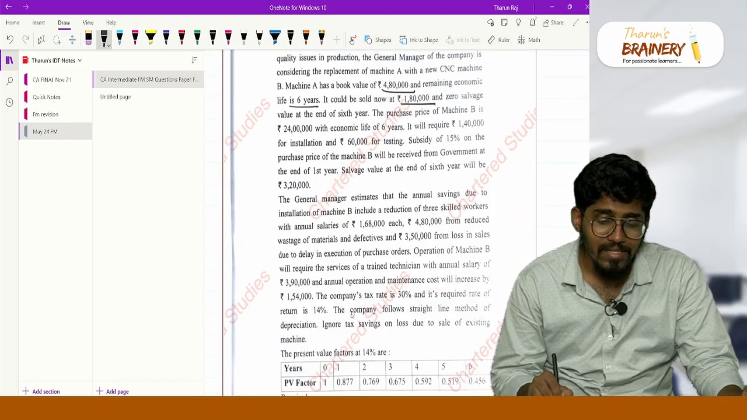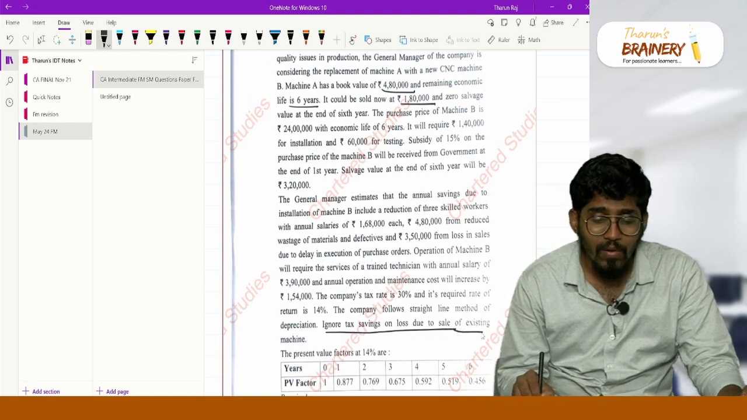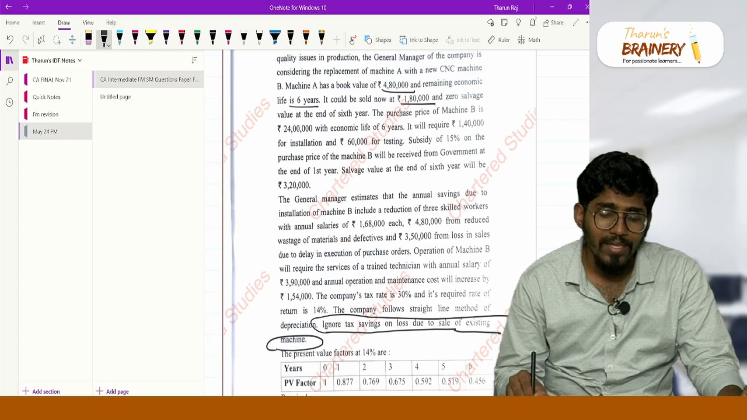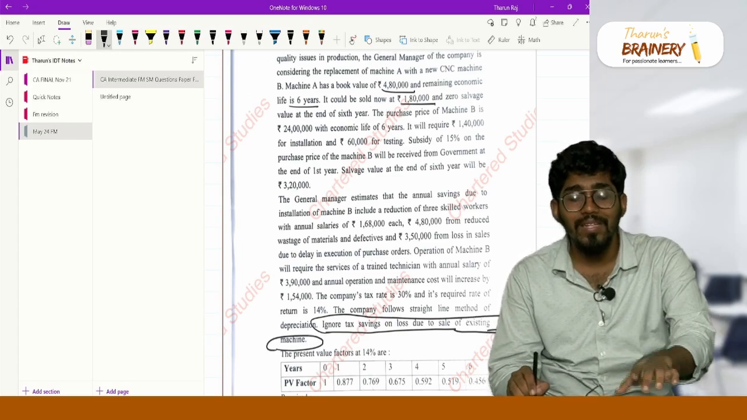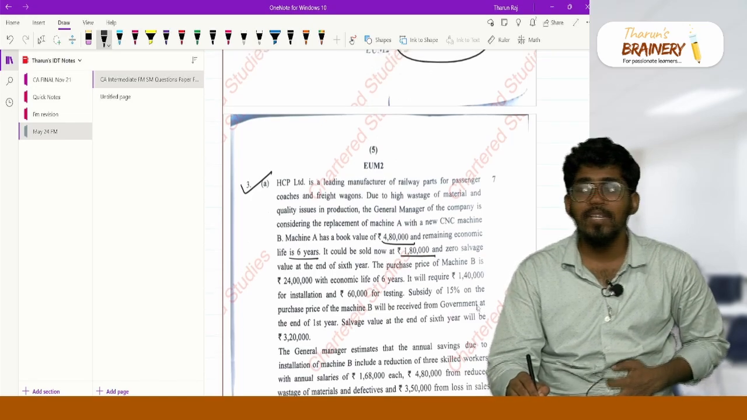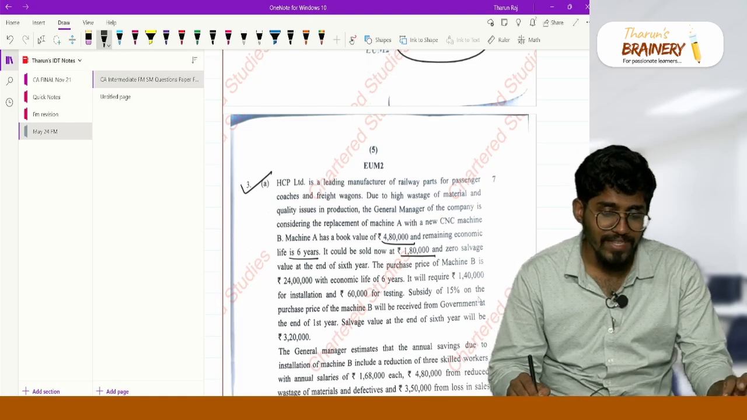But always read this: ignore tax saving on loss due to sale of existing machine. So you have to ignore that. Otherwise, if this sentence is not there, the tax savings on the 3 lakh rupees loss would also come, but they have written ignore. So this book value I will not consider now, because they themselves told us to ignore. Okay, next one.